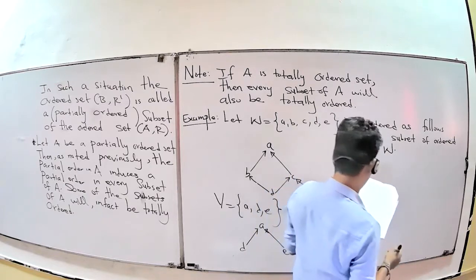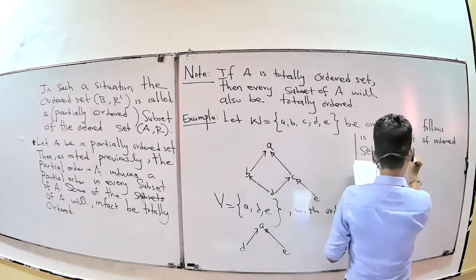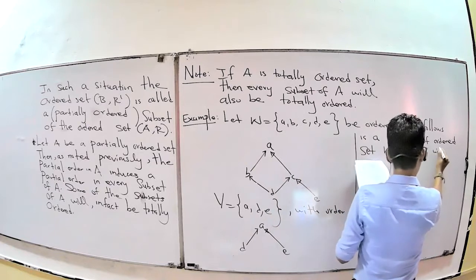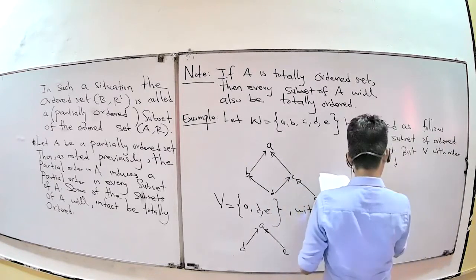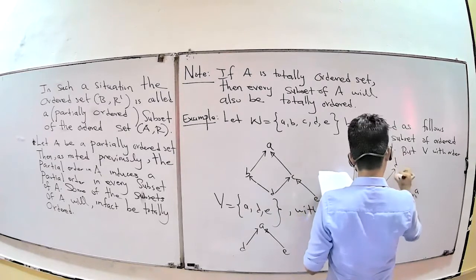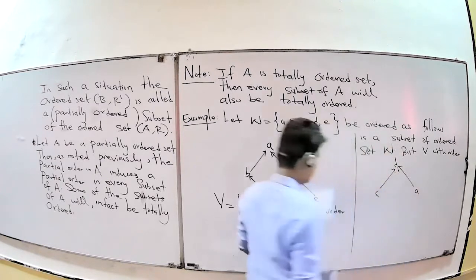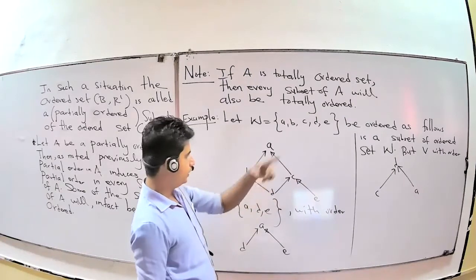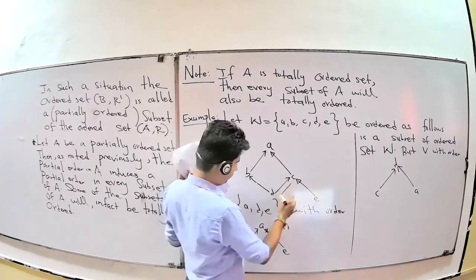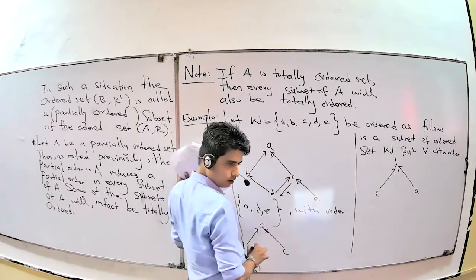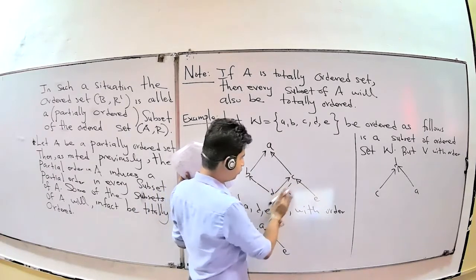But what about this other set with elements D, C, A? Here, C to D: is it possible? No, it's not possible. Only D to C is possible.